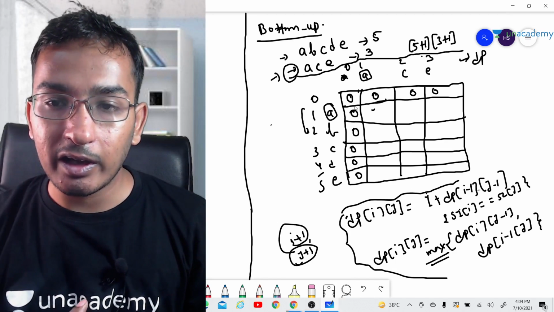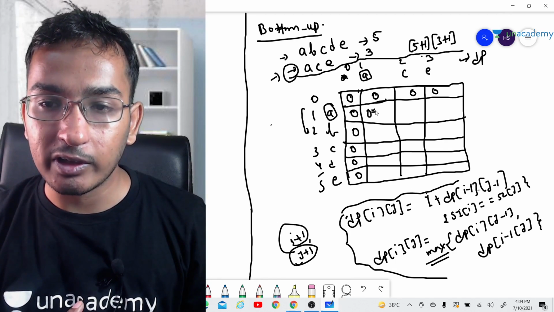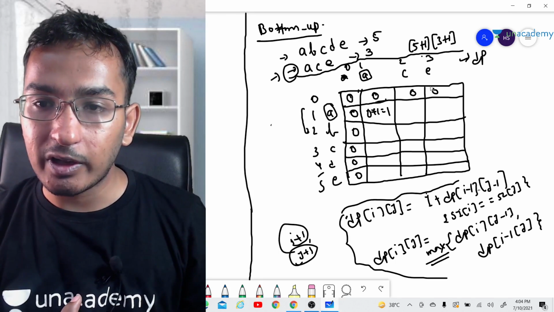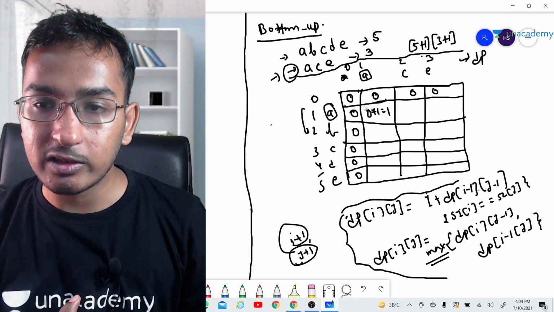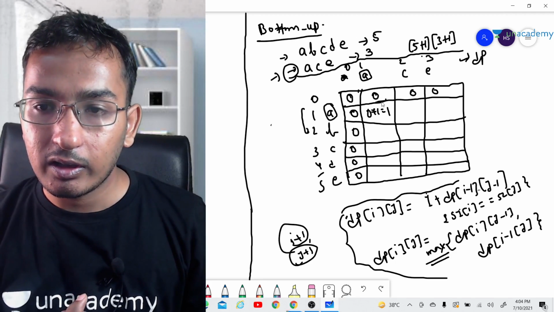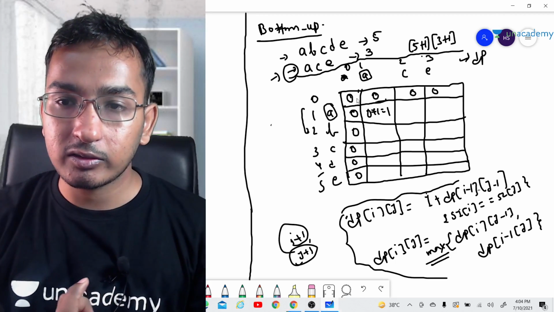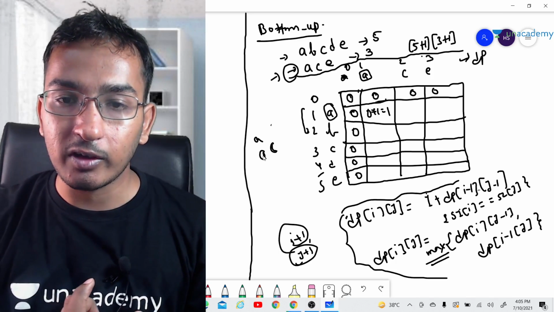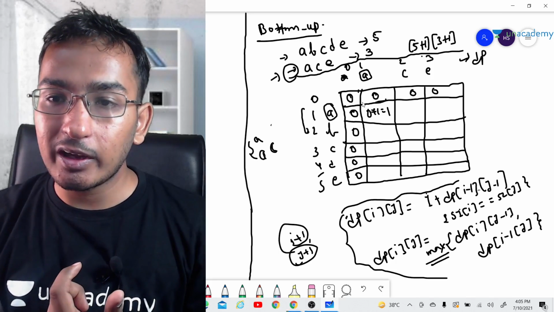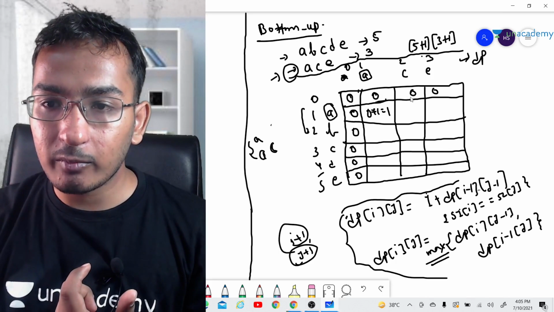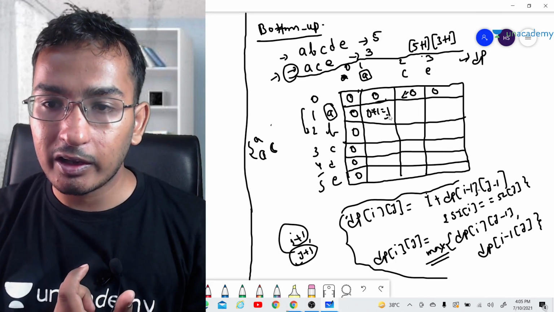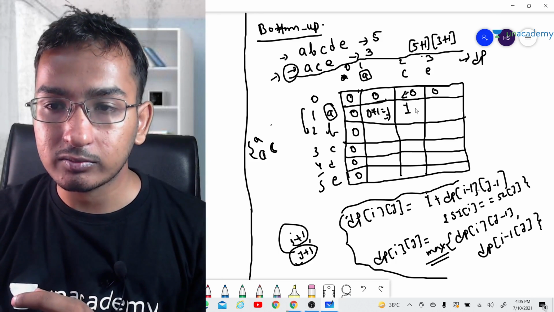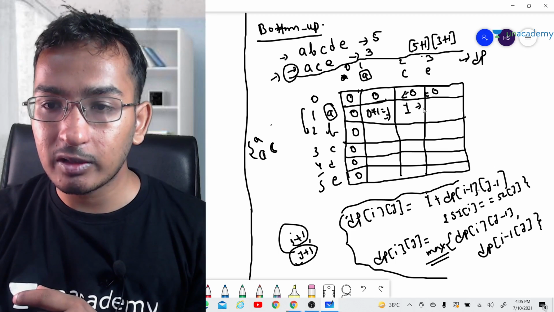So now A and A are matching, and I am going to 0 plus 1, that is 1. In the case of 1 and 2, I am taking the length of this string as 2 and the length of this string as 1. So there is AC in the second string and the one string is the 1. So what I can do here, guys, I can take the maximum of this and the maximum of this. What is the maximum of 1 and 0? That is 1. And in this case also, what is the maximum of this? That is 1.